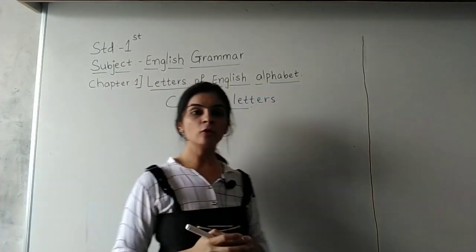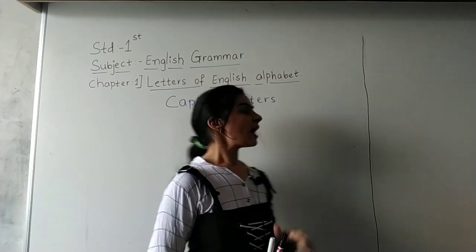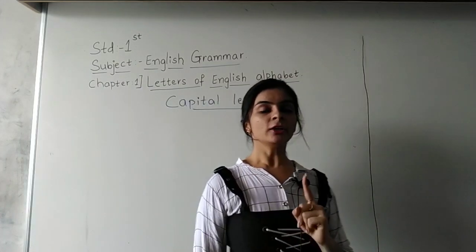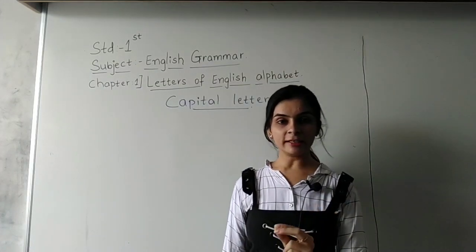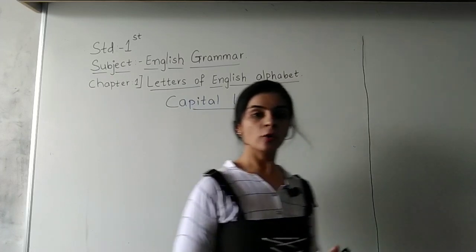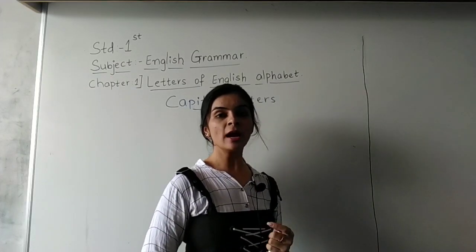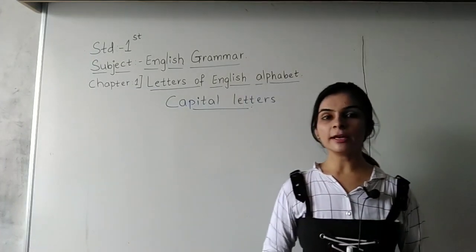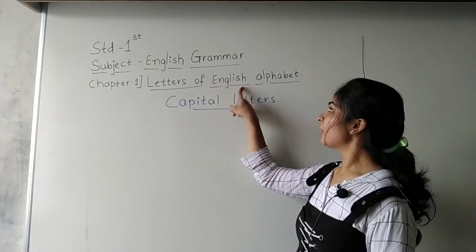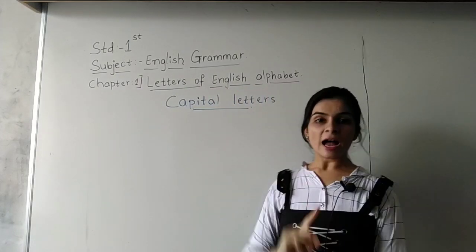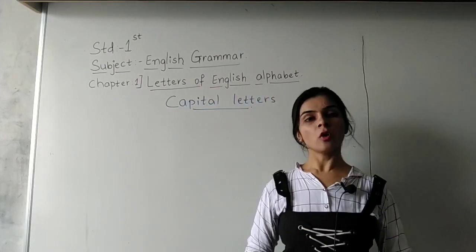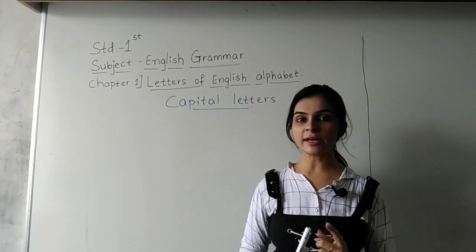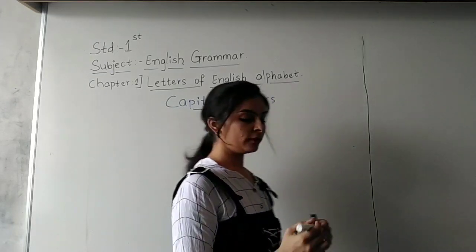Okay students, we are going to start our English alphabets and first we are going to write capital letters. आपको क्या लिखना है? You have to write A, B, C, D in capital. Okay? A to Z you have to write in capital because which chapter we are doing? Letters of English alphabets. Okay? After writing, I will show you all these alphabets in blocks. आपको मैं ब्लॉक्स में बताऊंगी. So ready students? So everybody write along with me.